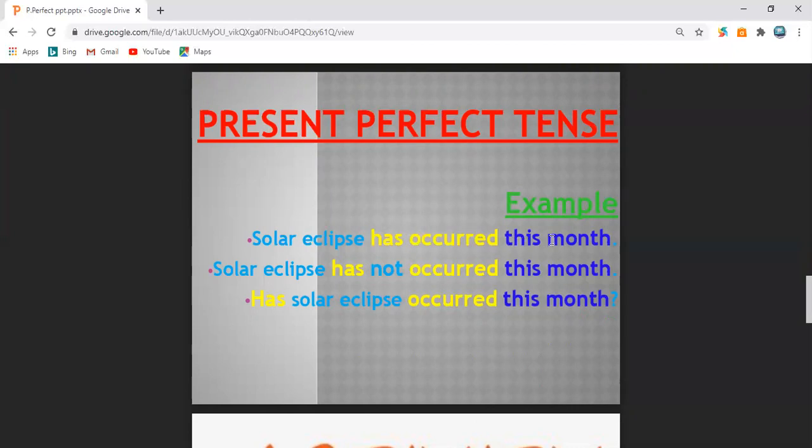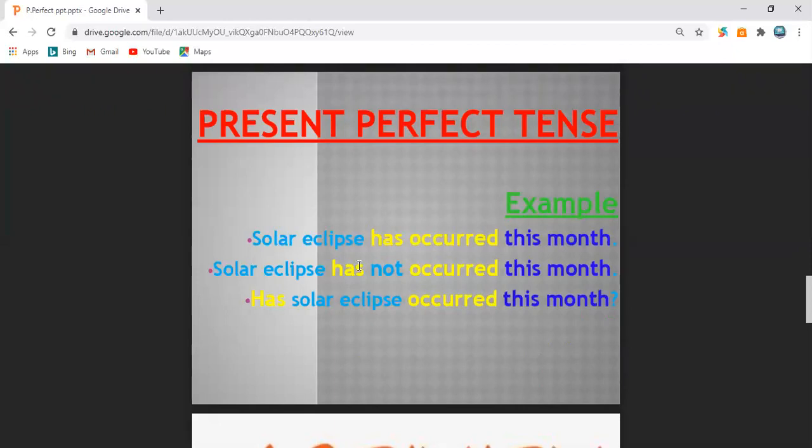Is mahine, this month. Now changing the sentence into negative, we will just put not into it. Solar eclipse has not occurred this month. You can very well observe that not always comes after the helping verb. It is present between the helping verb and the main verb.